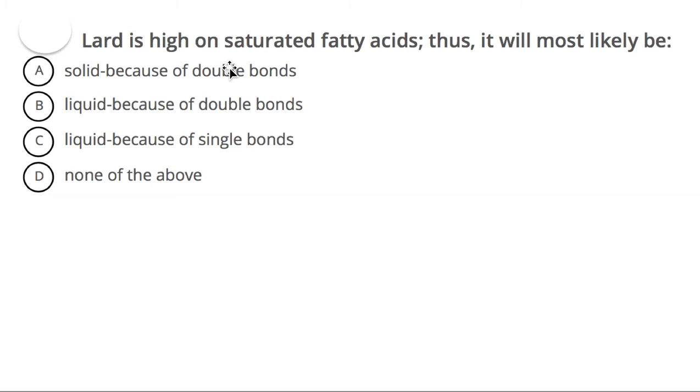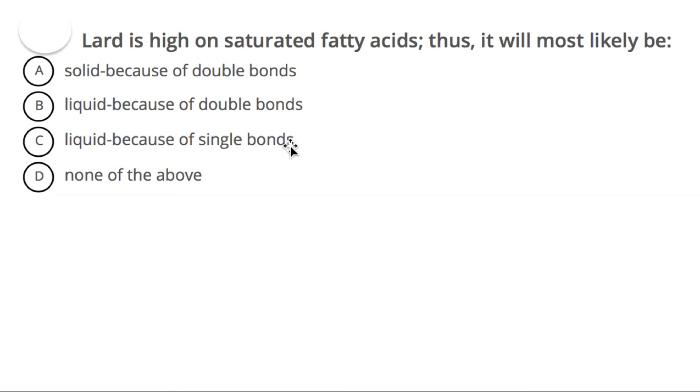And then we have this question. Lard, which is manteca de puerco, I believe. Lard is high in saturated fatty acids, thus it will most likely be. Okay, so our great hint right here is that it's saturated fatty acids. So saturated means what? Do you have single or double bonds? Of course, if it's saturated with hydrogen atoms, it means that it's all single bonds. So we can already delete option A and option B, because double bonds will be unsaturated. Saturated will be single bonds. So the only option that has single bonds will be C.